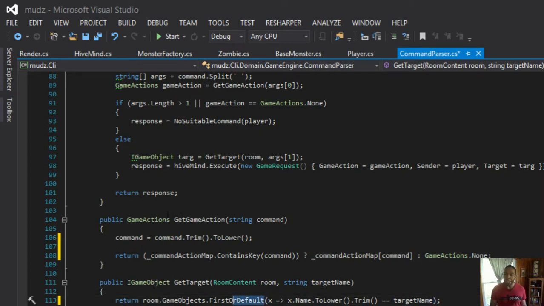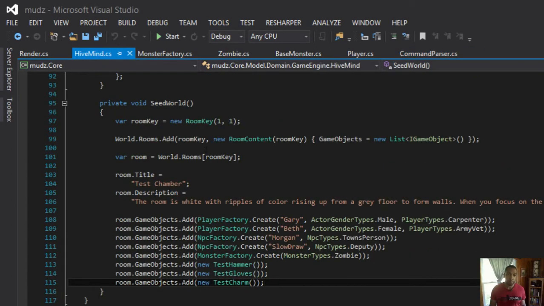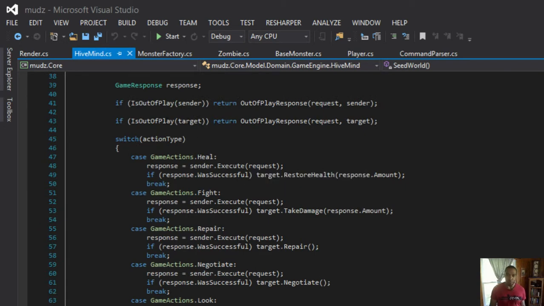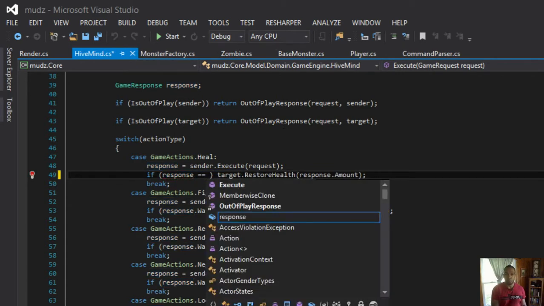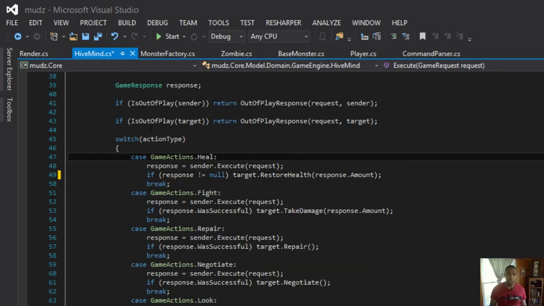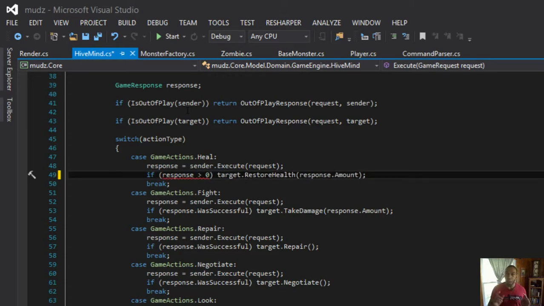But because I don't want my patterns and my layers to know that much, I want them to simply handle exceptions, and I want those exceptions to be very feature rich, right? For example, when I get into the hive mind, which is my game engine, I don't want to say if response does not equal null. That's not what I want to see. And I don't want to see if response is greater than 0. I don't want to see these algorithms.